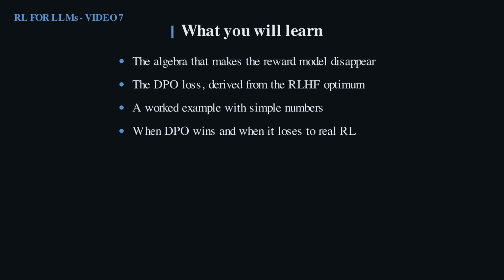Here is the plan. The algebra that makes the reward model vanish, the DPO loss derived from the RLHF optimum, a worked example with simple numbers, and an honest look at when DPO wins and when it loses to real online reinforcement learning.